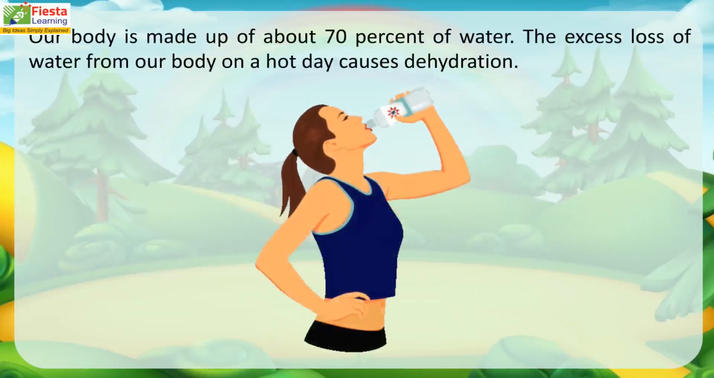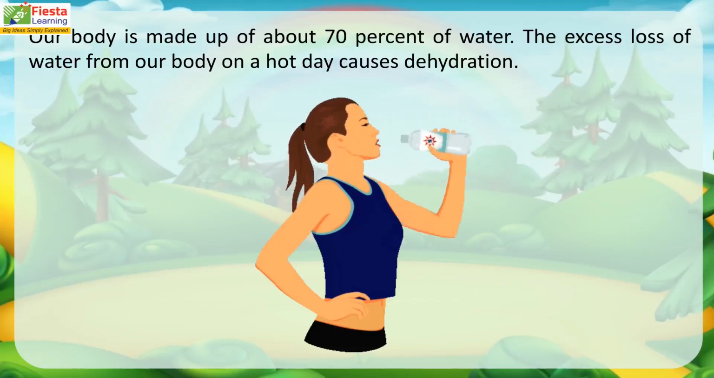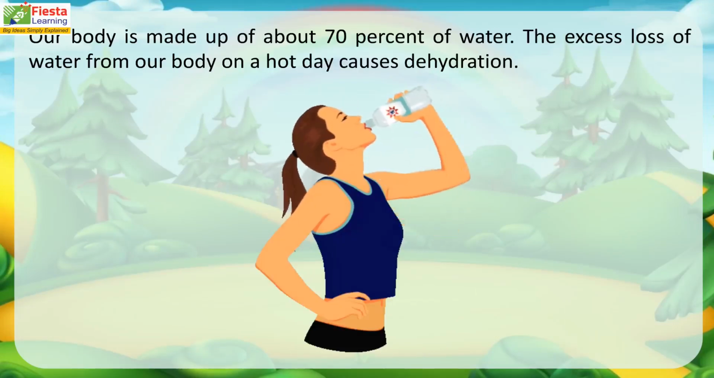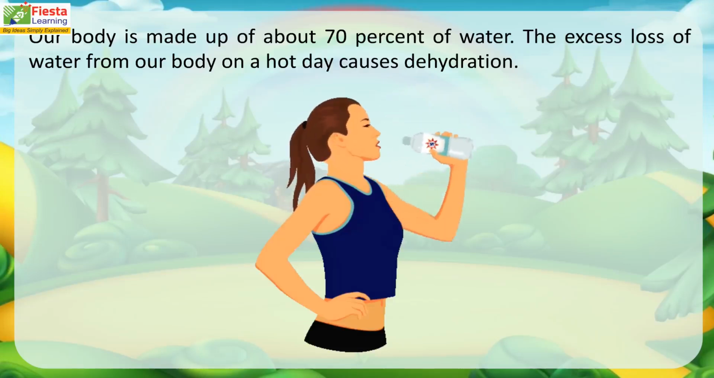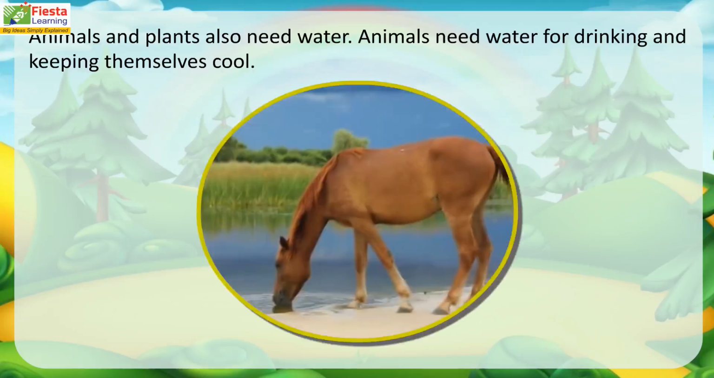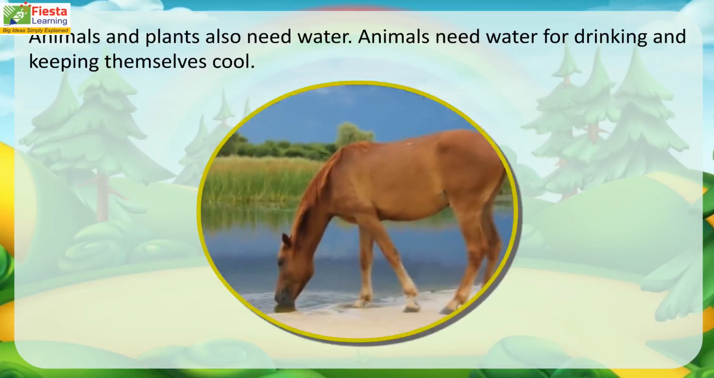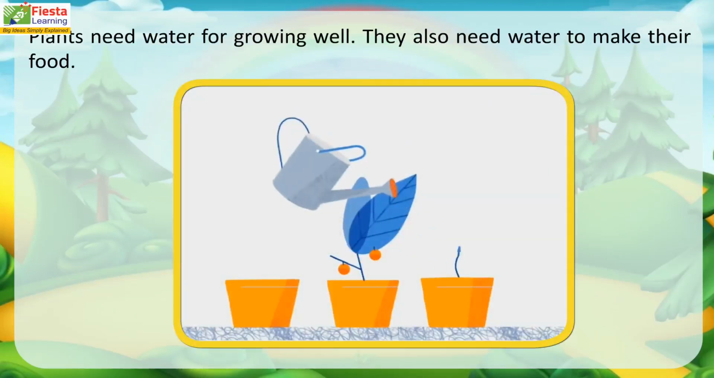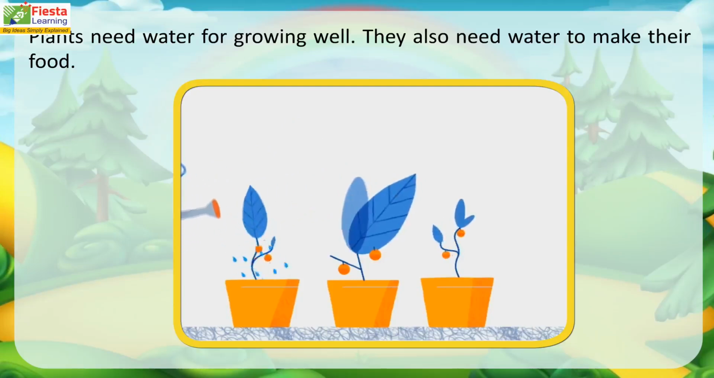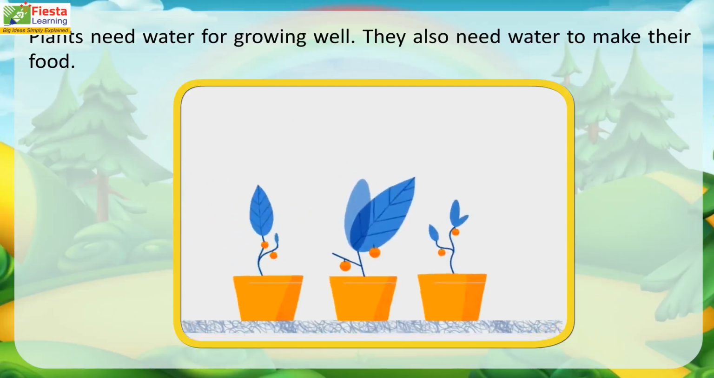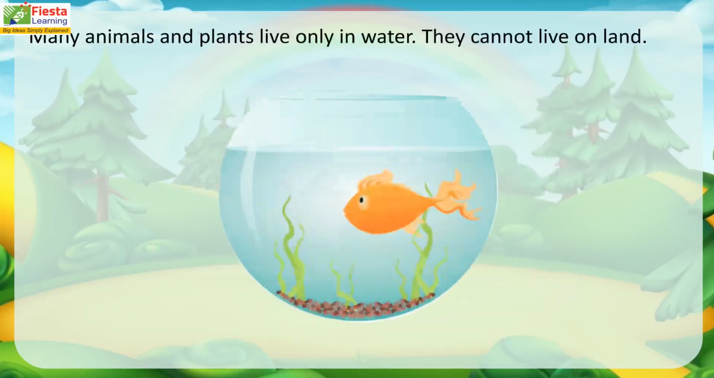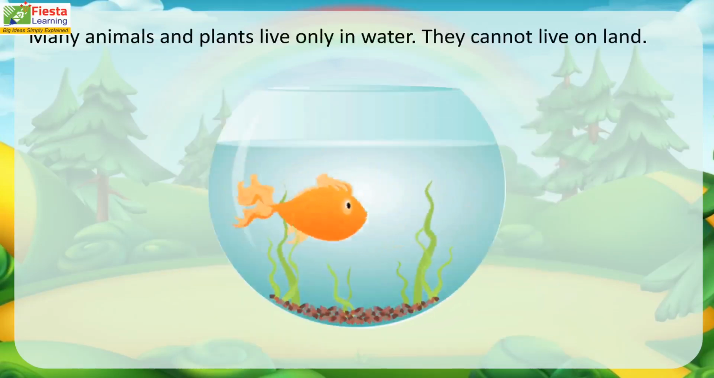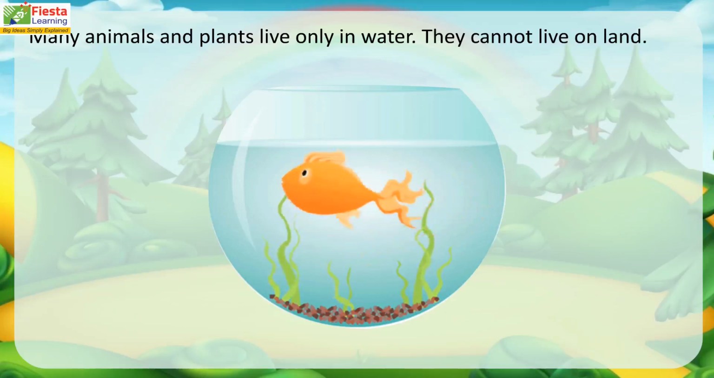Our body is made up of about 70% of water. The excess loss of water from our body on a hot day causes dehydration. Animals and plants also need water. Animals need water for drinking and keeping themselves cool. Plants need water for growing well. They also need water to make their food. Many animals and plants live only in water. They cannot live on land.